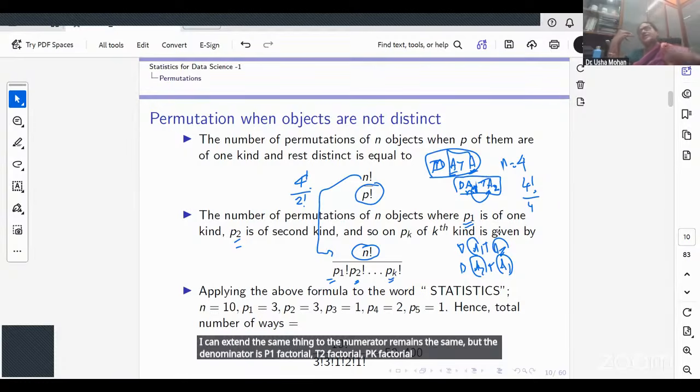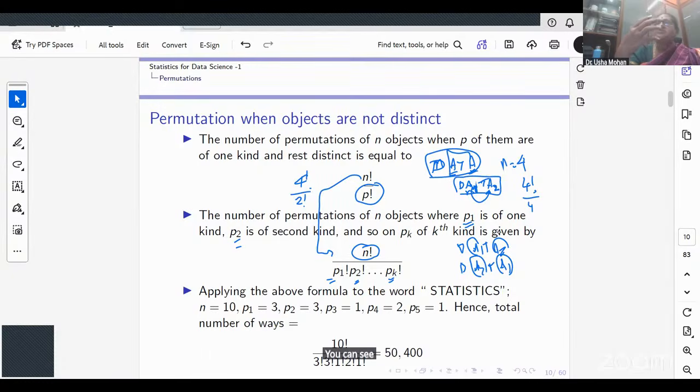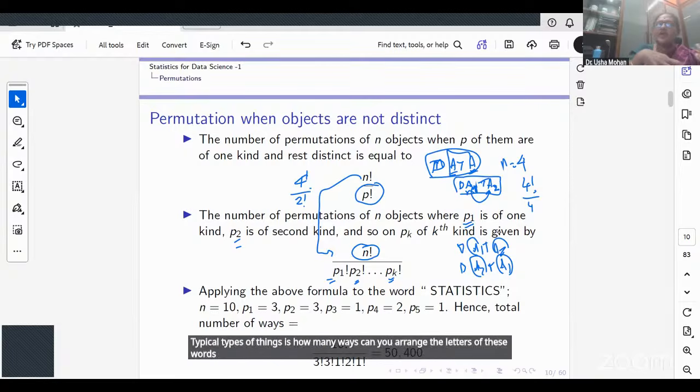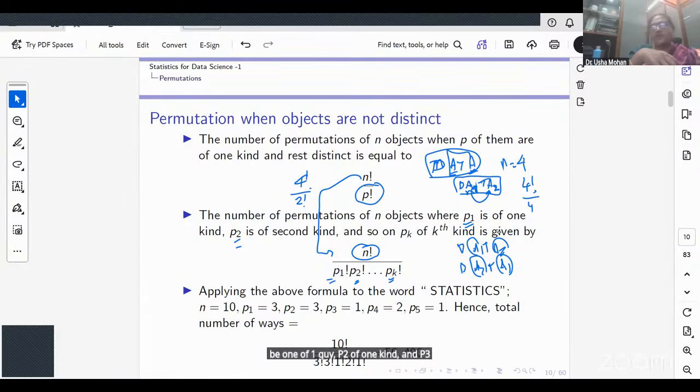And you see that this application is when you consider words like statistics, Mississippi, Copenhagen. These are the typical types of questions: how many ways can you arrange the letters of these words where I have P1 of one kind, P2 of another kind, and P3 of another kind. So the key thing here is that the objects are not distinct, and we have repetition of P1 of one kind, P2 of another kind.